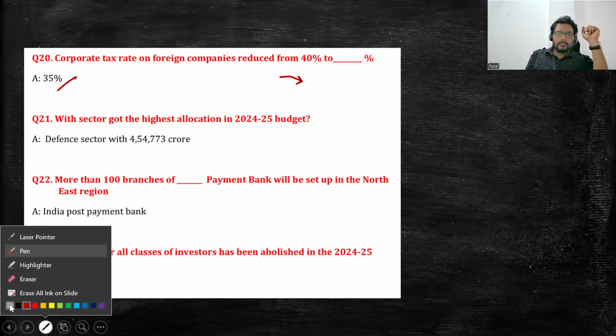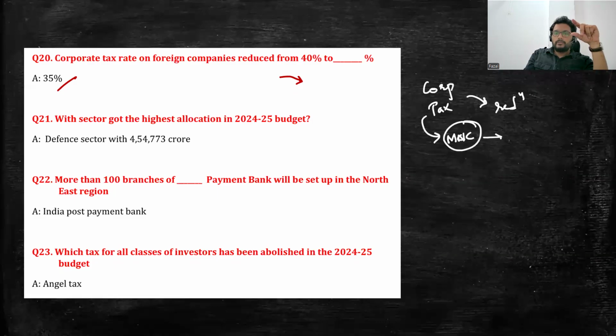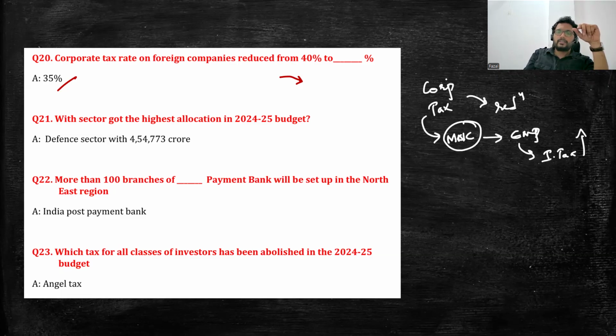So let me explain here. Corporate income, when you compare to the previous level, the corporate taxes have been reduced on domestic as well as on foreigners. So the tax is going to be reduced. But these corporate institutions like MNCs have expanded twofold, creating large scale employment and leading towards more income tax in the country. So income tax contribution has increased, corporate tax contribution has reduced, but overall employment and per capita income will be increased with this. So next, which sector got the highest allocations?